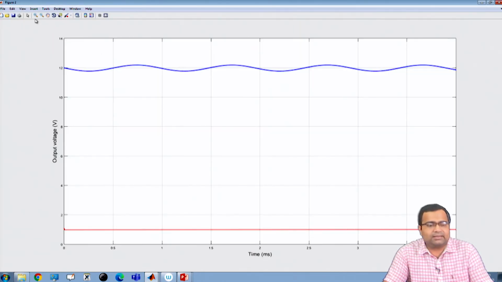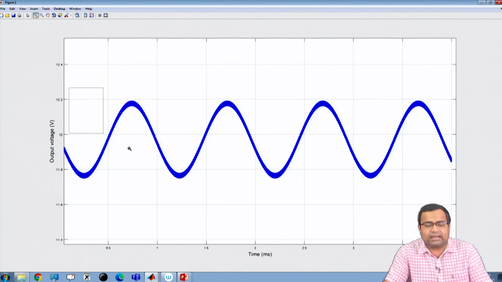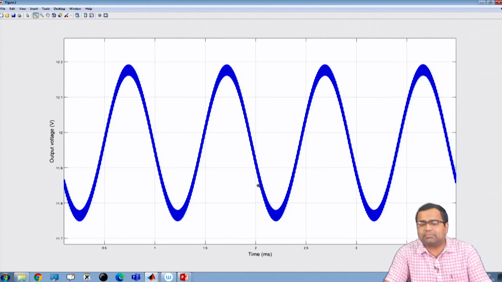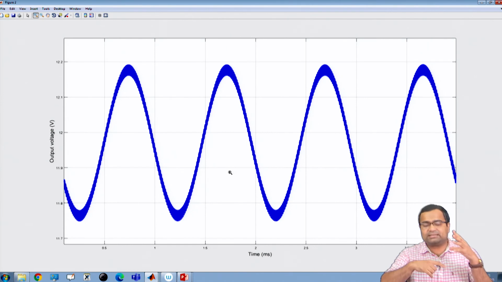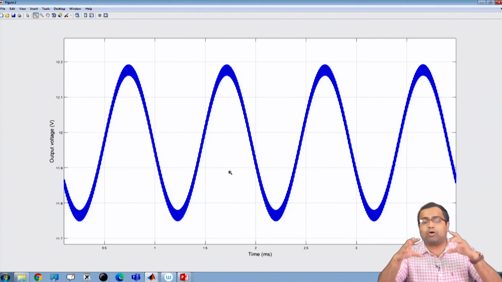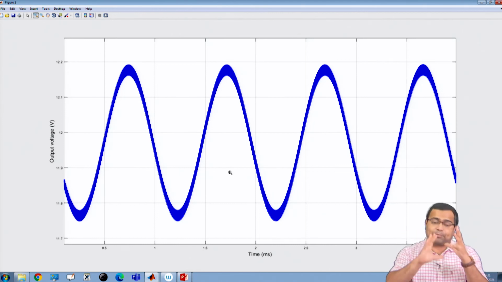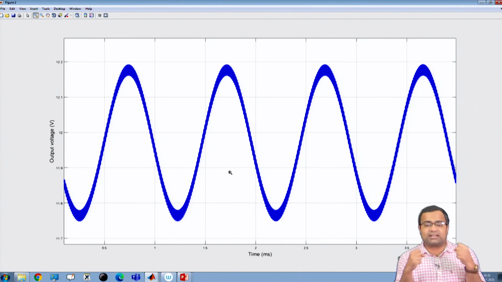You can see here, if we increase the inductor value of the first stage converter, it is somewhat oscillatory, slowly increasing, and this may lead to something called limit cycle oscillation. Because there is a sustained oscillation, we need to further investigate whether it is a limit cycle oscillation or whether the oscillation is growing or coming down. But there is a possibility, and it was also investigated earlier, that there can be an existence of limit cycle oscillation in such cases, and for a larger inductance it may end up with a limit cycle oscillation.